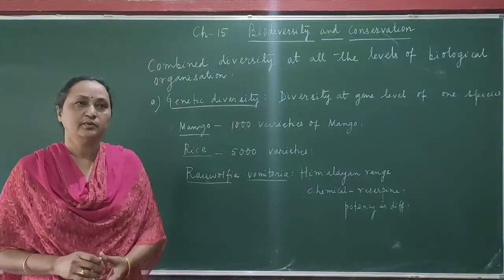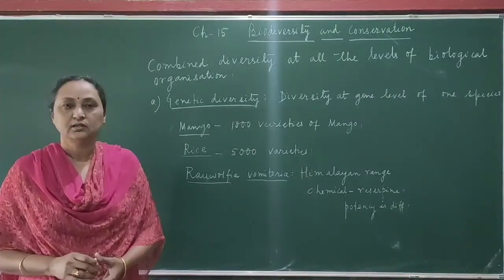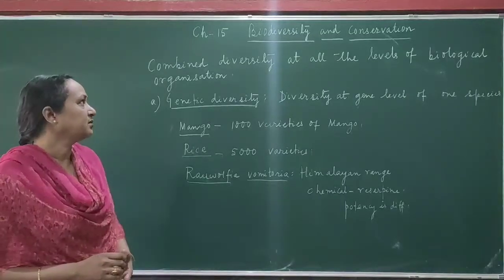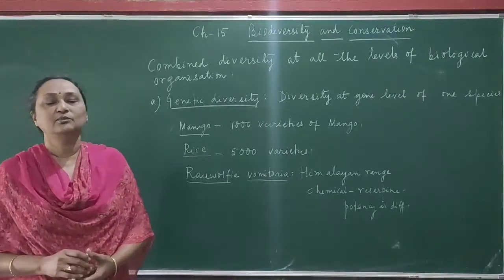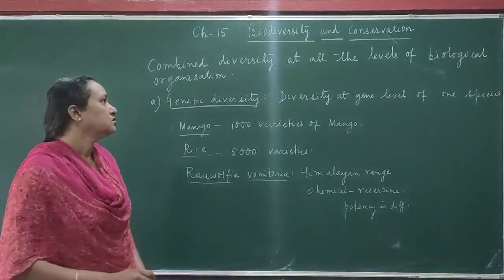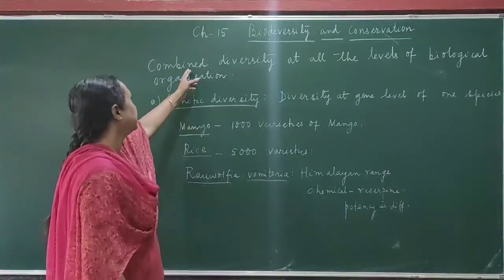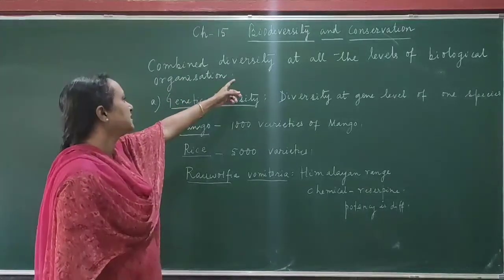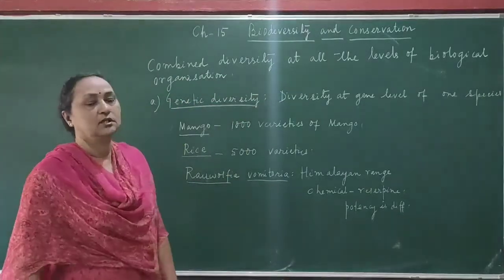In board exams also, many questions come from this chapter. So today we will explain what is biodiversity and what are the different levels of biodiversity. Okay. So biodiversity, as it is defined, is diversity at all the levels of biological organization.